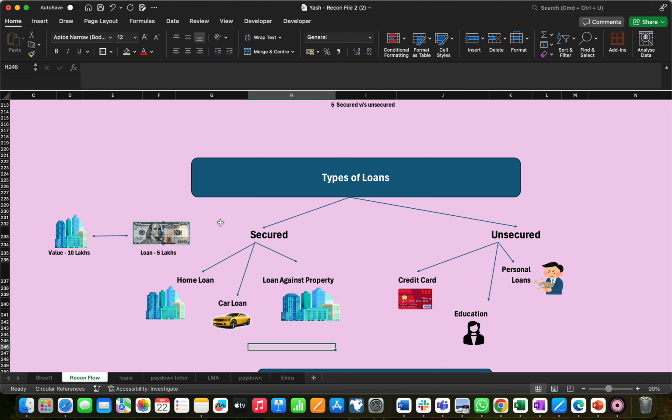Yeah, you have almost covered the portion for secured and unsecured loans. I just want to add one thing and summarize what you have discussed so far. Secured means the bank will ask you for security before offering you a loan. For example, a car loan: if you want to buy a car worth 10 lakhs, the bank will ask you to deposit a down payment, let's say 2 lakhs, and for the remaining amount the bank will give you a credit facility.